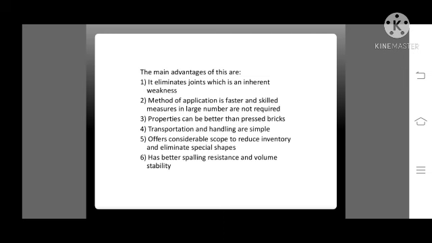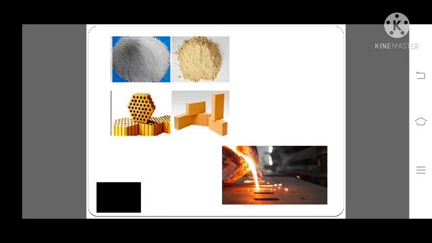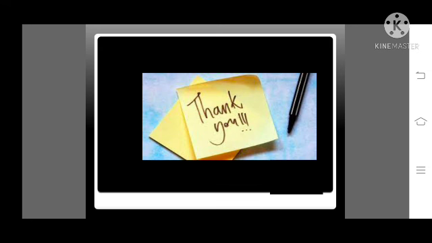And sixth, it has better spalling resistance and volume stability. These are six advantages of the ore. These are some examples of refractory material, and this slide shows us how the refractory material is poured in the molds. Thank you for listening to the PPT.